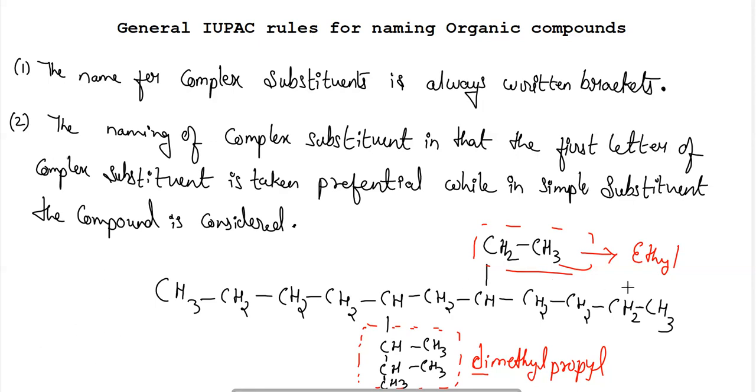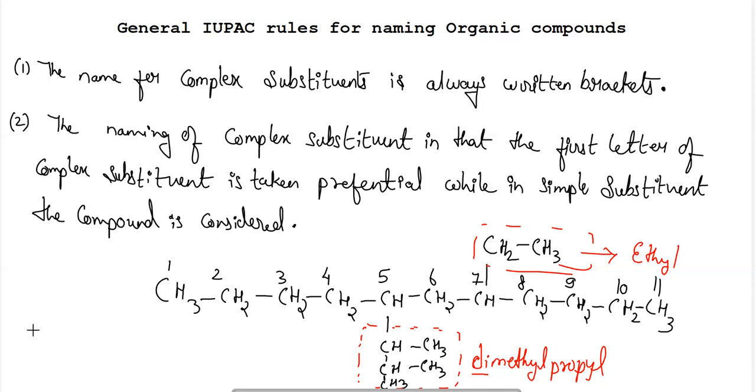On numbering the compound, we have to give the smallest number to the complex group. Counting from the left, 1, 2, 3, 4, 5, the complex group gets 5. Counting from the other side, 1, 2, 3, 4, 5, 6, 7, the complex group would get 7 position, so I take the numbering from the left-hand side.